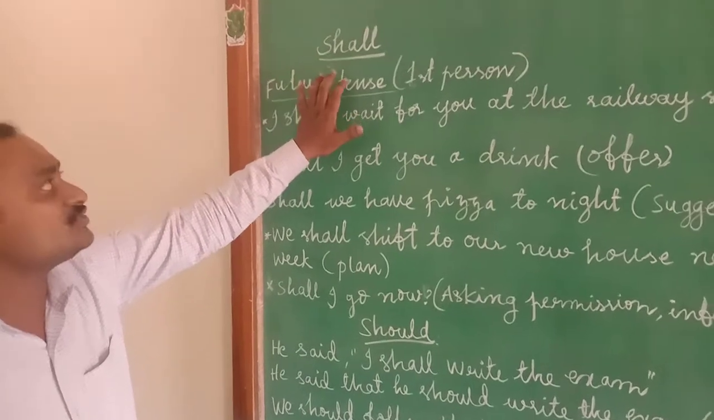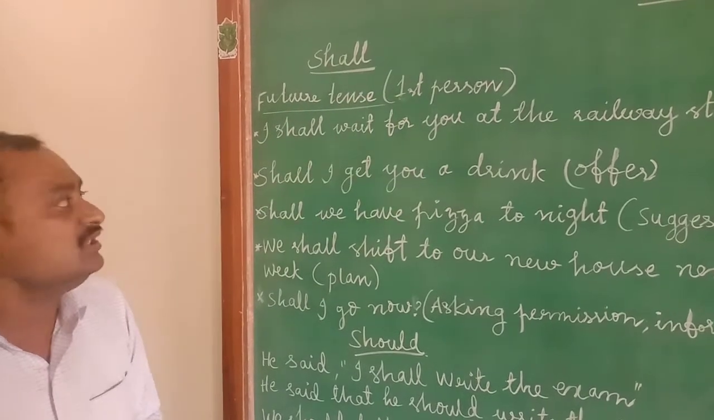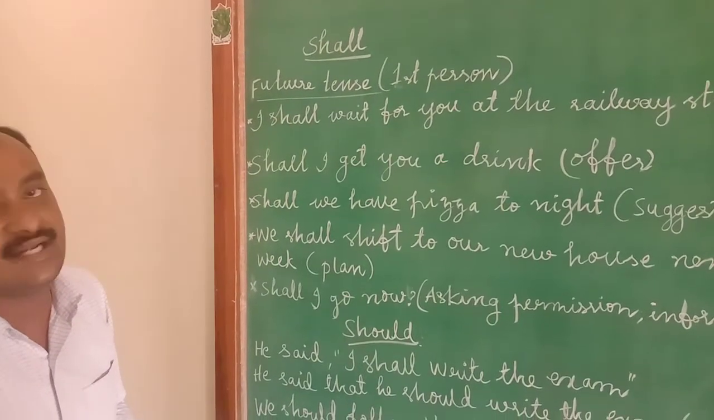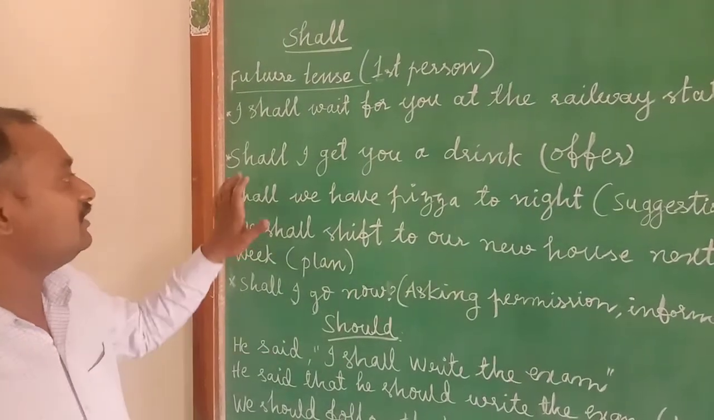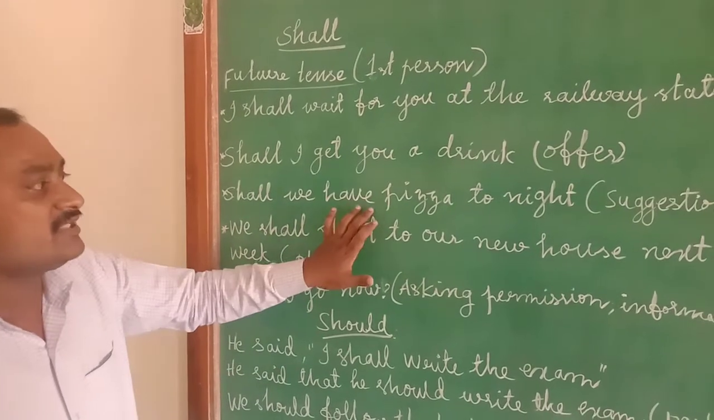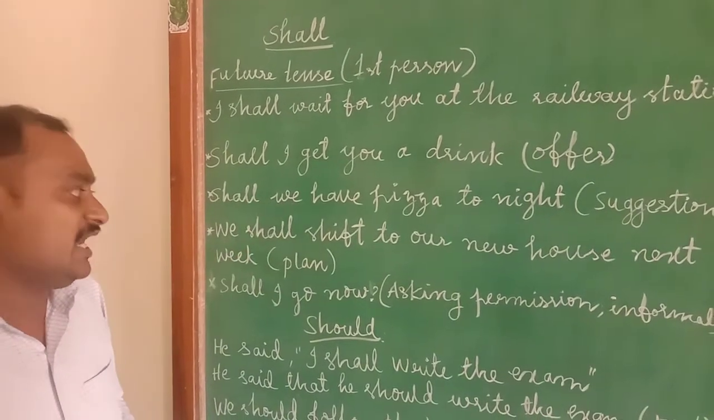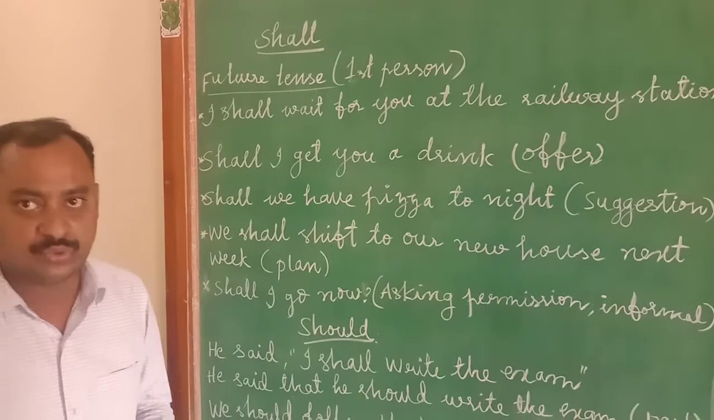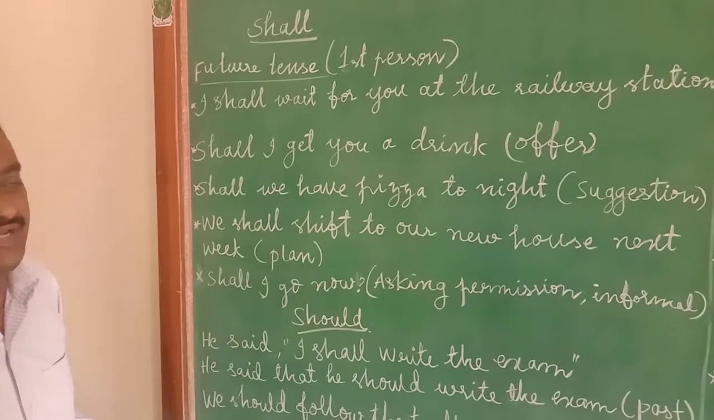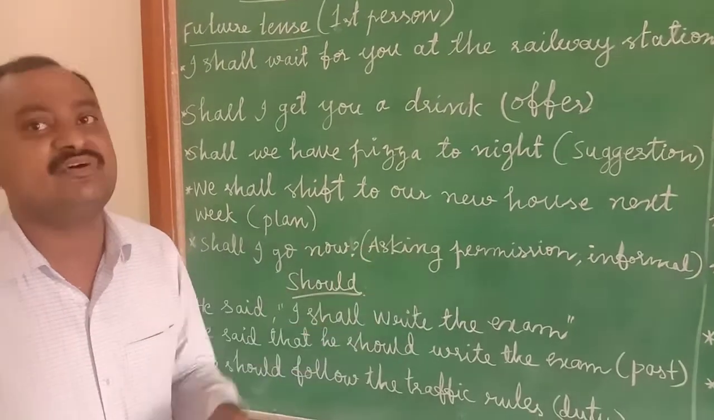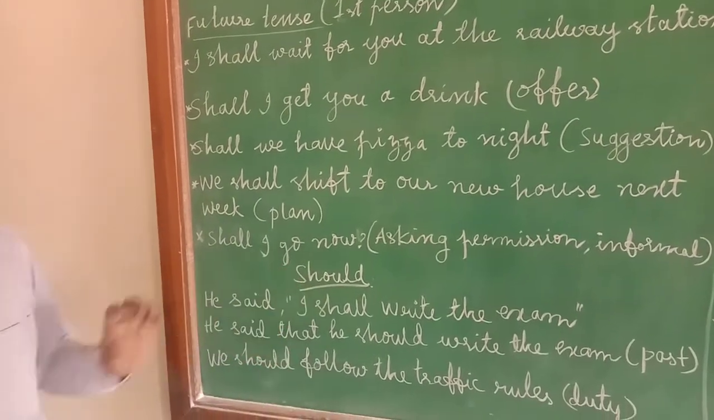Again, I am repeating, my dear students. Shall we will use as the be form in future tense for first person and also third person. I shall wait for you at the railway station. Even for expressing offer also, we can use the shall. Shall I get you a drink? Next, to express the suggestion also, we will use the shall. Shall we have pizza tonight? To express the planning also, we will use the shall. We shall shift to our new house next week. That is the planning of a family. And asking for permission in informal way, we will use the shall. Shall I go? No.